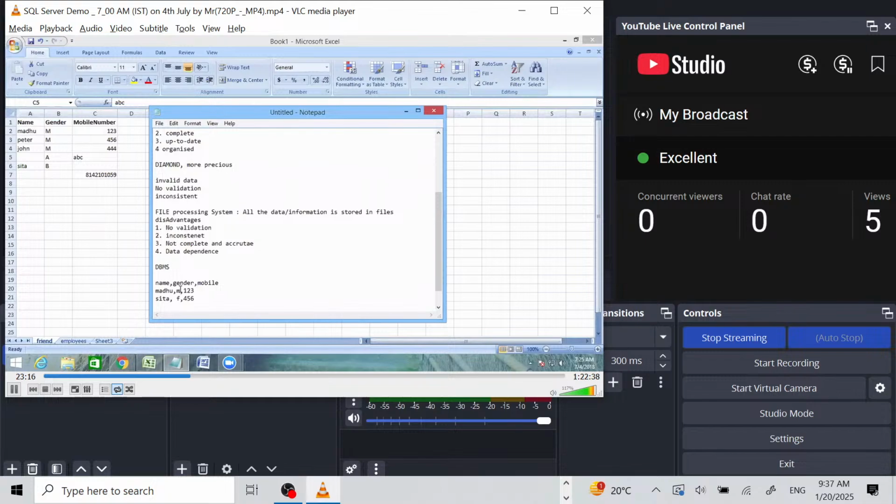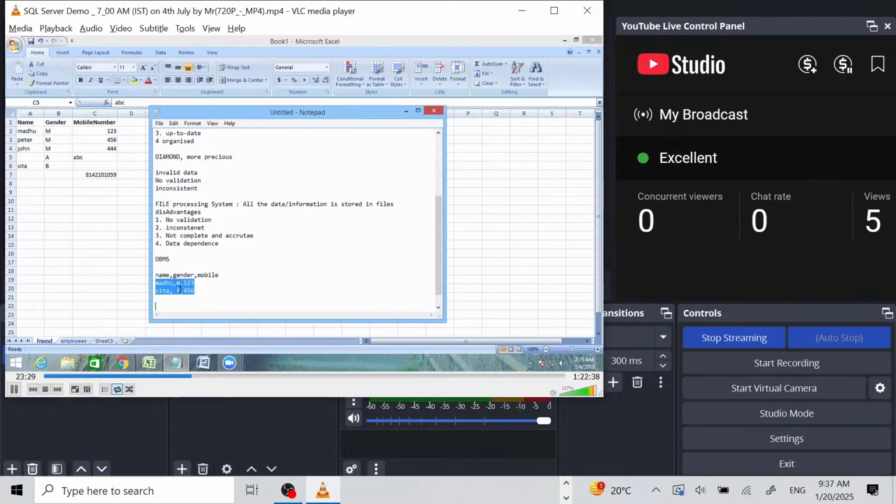Next, once it finds a comma, the subsequent text after the comma will be treated as the next column. Once it finds a new line entry, it treats all the subsequent lines as data. So the name is the first value.